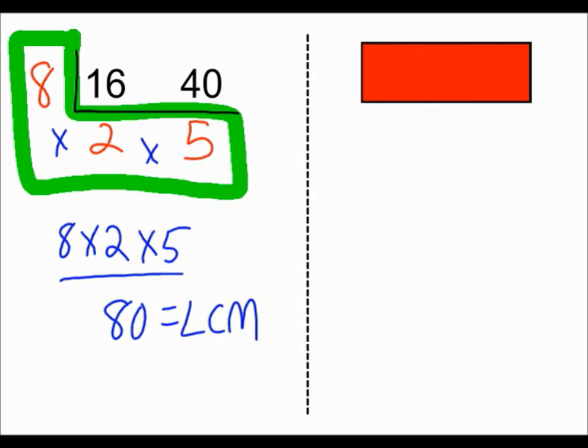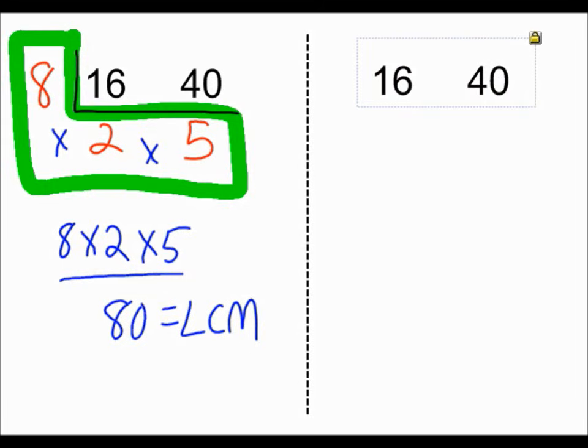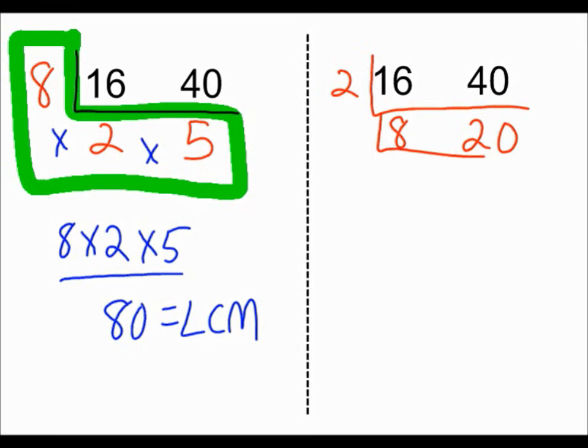Now let's do that same example, and let's say that a student didn't start with 8. They didn't see that 8 went into both those numbers. Let's say that they started with 2. 2 goes into 16 8 times, and it goes into 40 20 times. Does any number go into 8 and 20 other than 1? Yes. 2 will go into both of those. 2 goes into 8 4 times. 2 goes into 20 10 times.